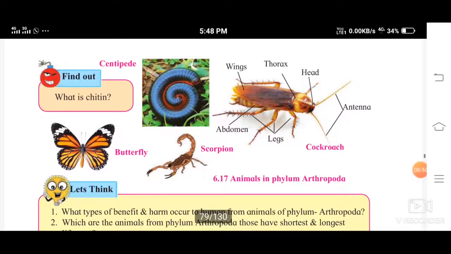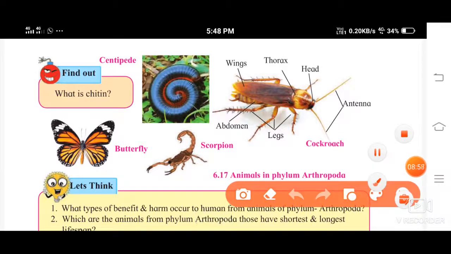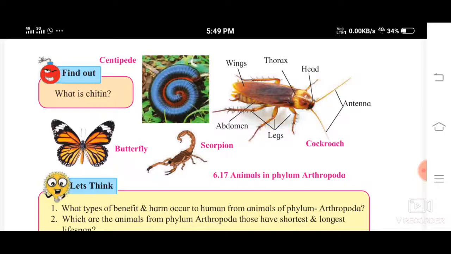Then you can see butterfly, scorpion, cockroach. The diagram of the cockroach is given to you. See, these are the antennae, this is the head, then the thorax is present over here, these are the wings, this is the abdomen, and these are the legs. So you can see the jointed appendages in the legs.